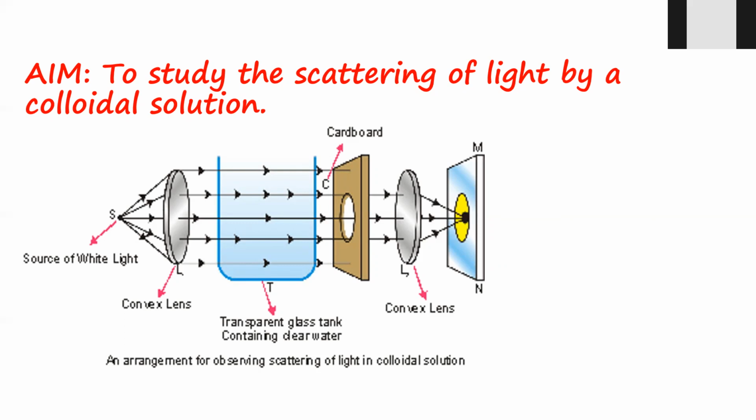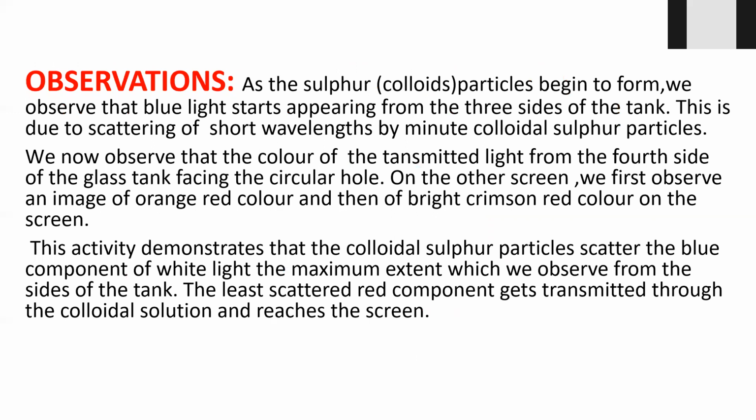So this is the observation. As the sulfur colloidal particles begin to form, we observe that blue light starts appearing from three sides of the tank. The same thing. The scattering of short wavelength by minute particles is visible. The blue color is visible in the tank. But as it has to cover the longer distance, the fourth side of the glass tank, facing the circular hole, will be red in color.